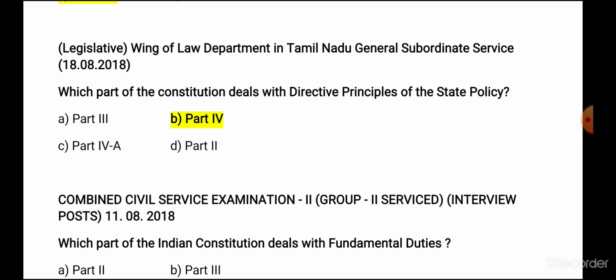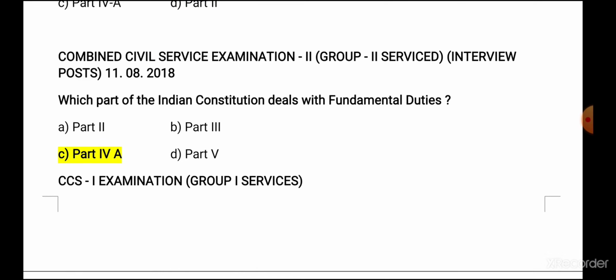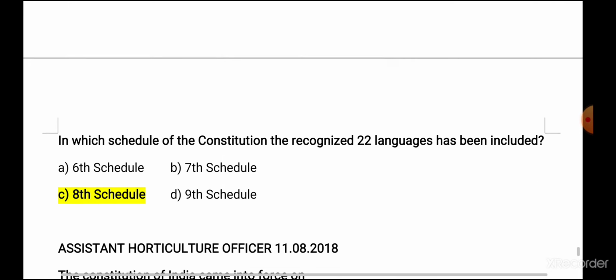Next question, in legislative wing of law department examination, which part of the Constitution deals with DPSP, Directive Principles of State Policy? It is part 4. Next, Combined Civil Services Examination 2, Group 2 examination in 2018. Again they asked the same question. Which part of Indian Constitution deals with fundamental duties? It is part 4A.